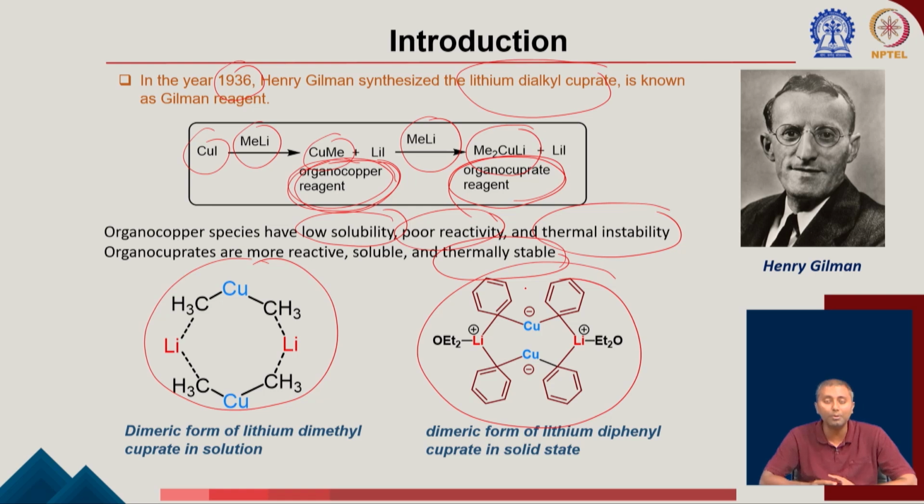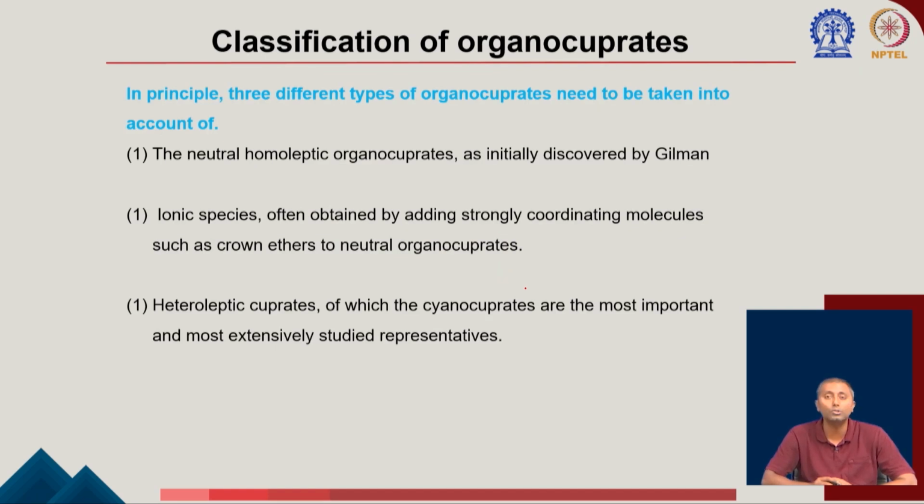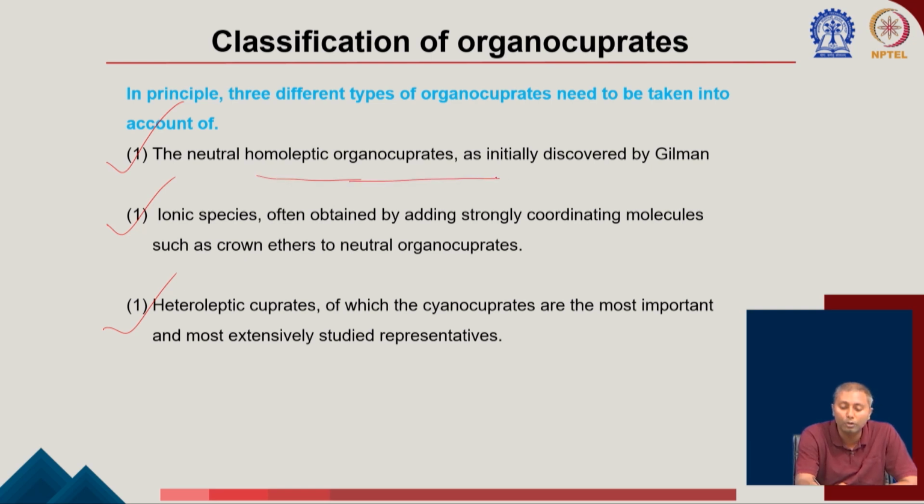Now we are going to learn about some of the different types of organocopper reagent. We have learned about the organocopper and the cuprate. In the cuprates, there are three important classes we need to consider. One is the neutral homoleptic organocuprate, as initially discovered by Gilman. These are homoleptic because there is only one type of donating ligand attached. If there are two different ones, we call them heteroleptic. I am going to come back to that.